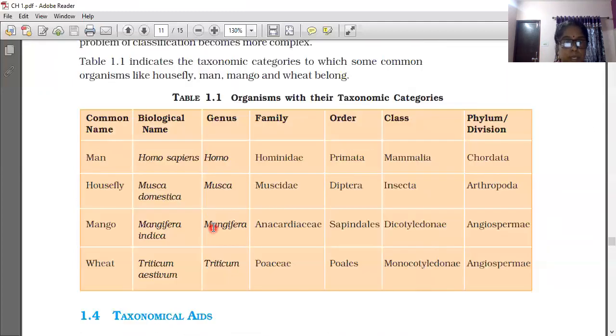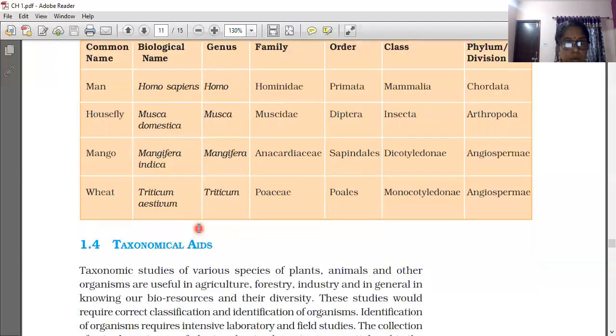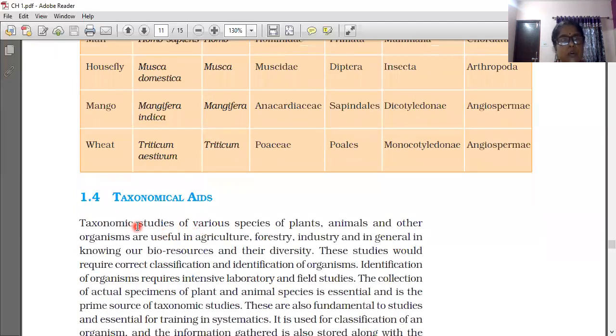You have to make a biology notebook. In lesson number 1, start to write the questions given at the end of the lesson. That is the exercise, so start to write now onwards. The next topic we are going to learn is taxonomic aids.